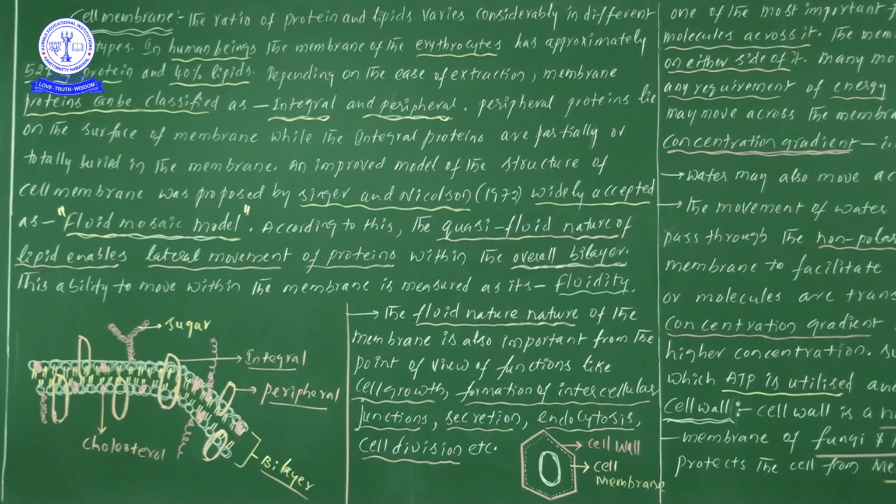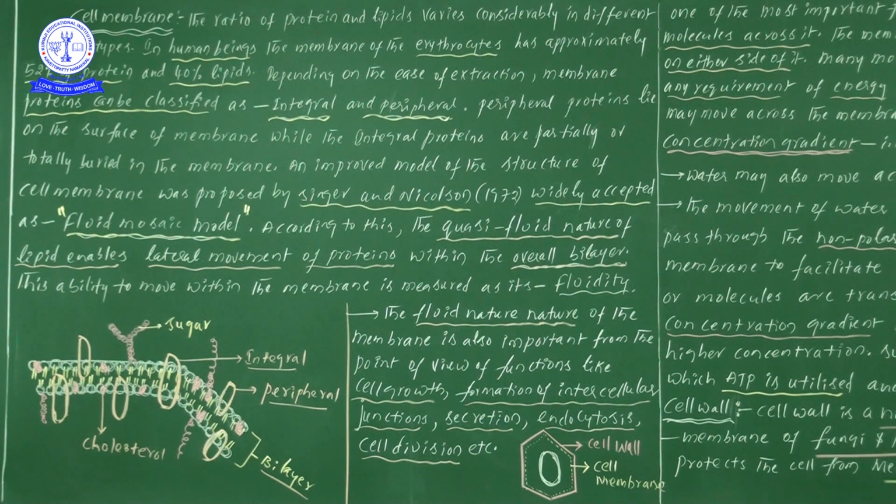Now what are the points to be discussed? In human beings, the membrane of erythrocytes has approximately 52% proteins and 40% lipids. Remember, very important. If you observe the composition of proteins and lipids, the percentage definitely changes and varies considerably across cell types.